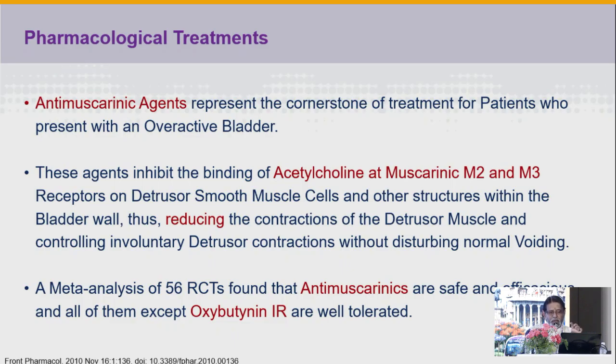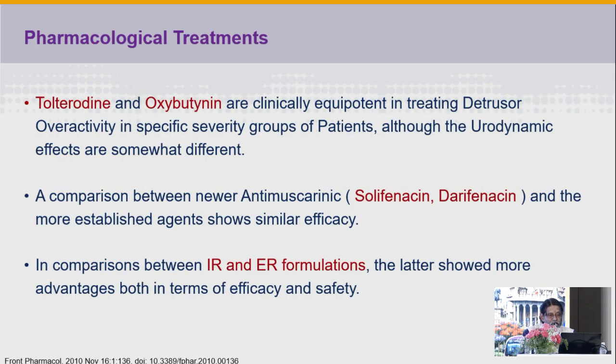They inhibit the binding of acetylcholine at M2 and M3 receptors on detrusor smooth muscle cells and other structures within the bladder, thus reducing the contractions of the detrusor muscles. So in patients presenting with overactive detrusor muscle activity, this M2, M3 receptor antagonist is indicated. A meta-analysis trial found antimuscarinics are safe and efficacious.